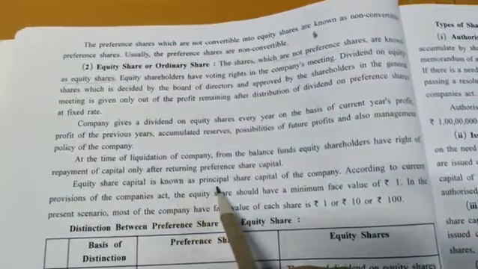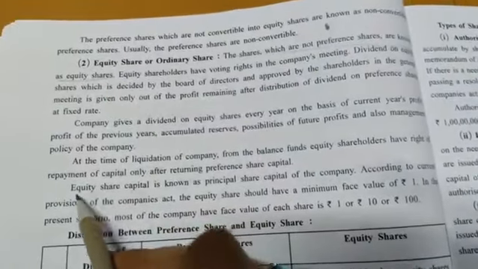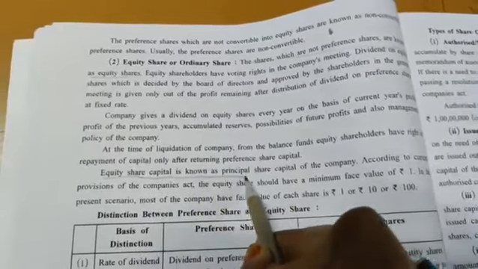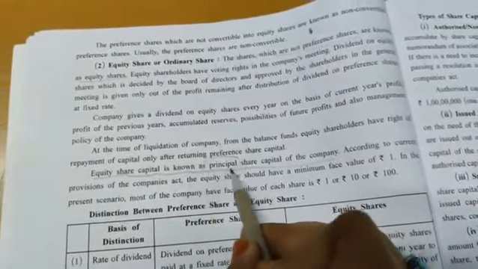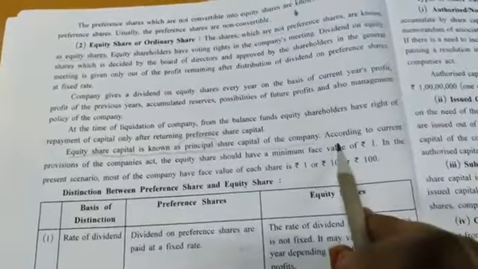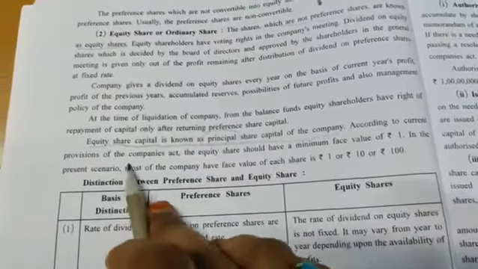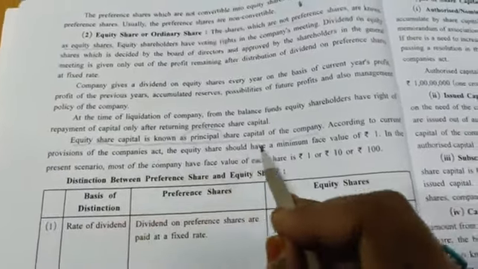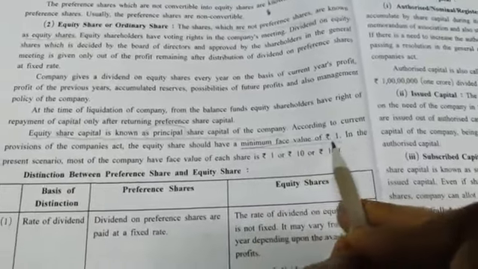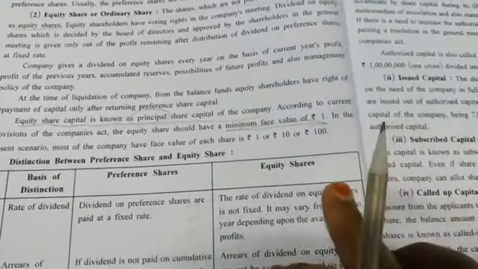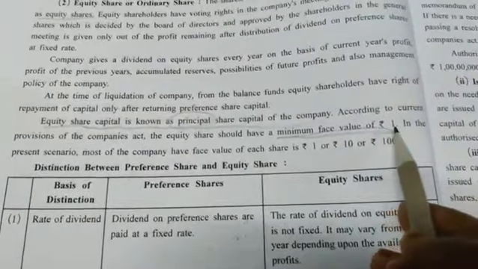Equity share capital is known as principal share capital. What is another name of equity share capital? That is principal share capital. This is the spelling of principal, see it carefully. According to the current provision of the Companies Act, equity shares have a minimum face value of ₹1. What is the minimum face value for equity shares? The minimum face value is ₹1.